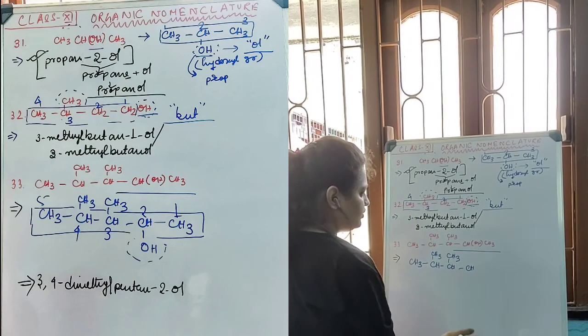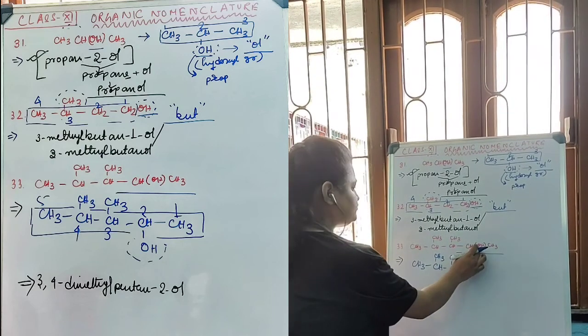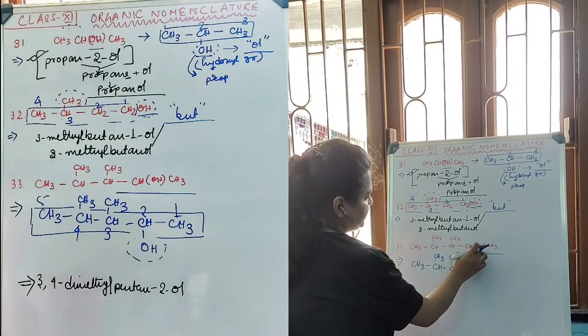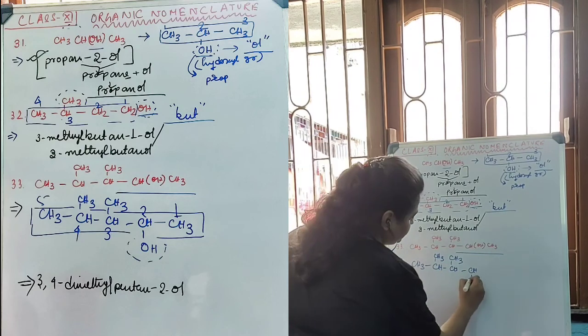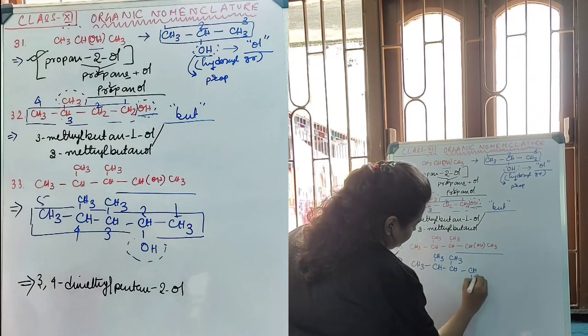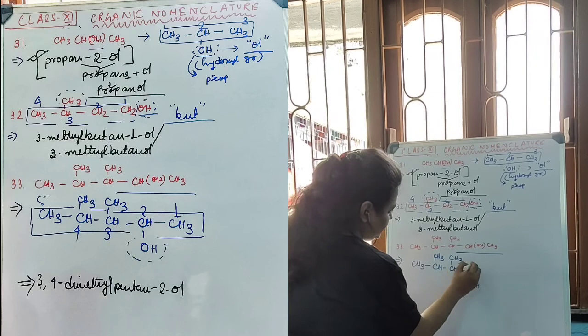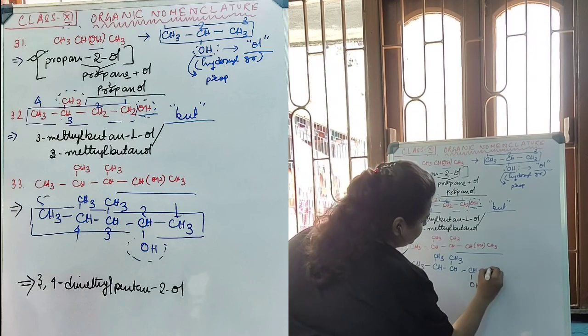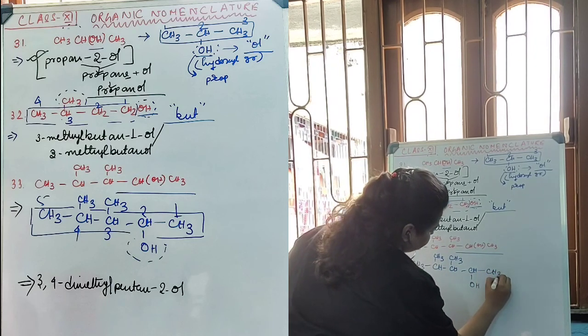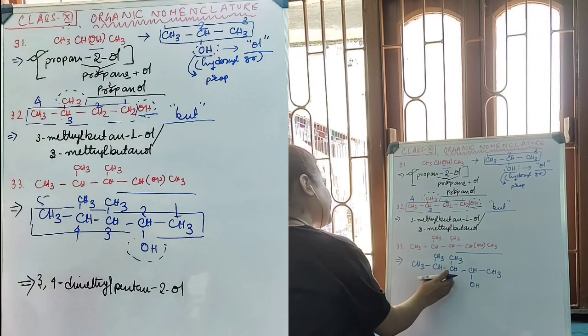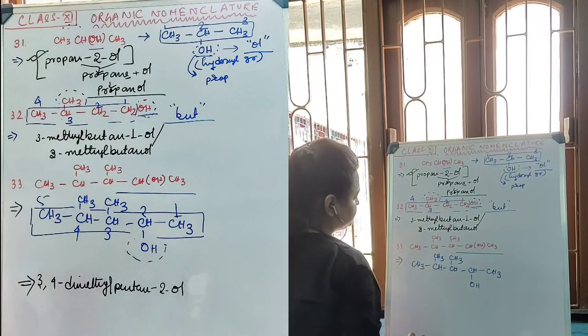CH, with OH, CH3. This OH is written after CH, therefore this OH is situated on the CH, and another bond will be attached with this CH3. This is the skeleton structure for this particular compound.